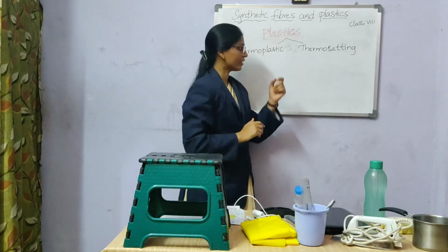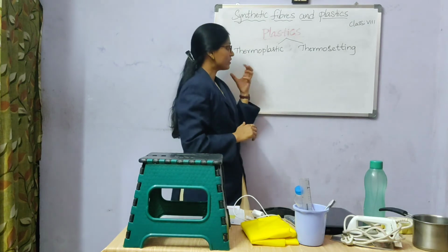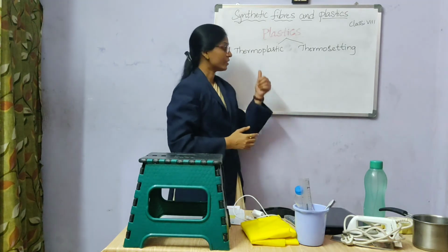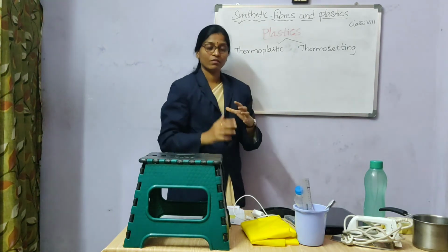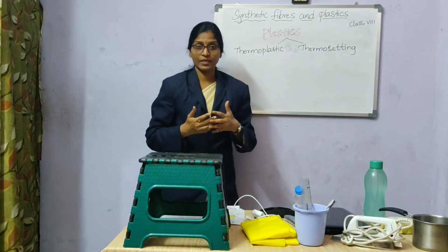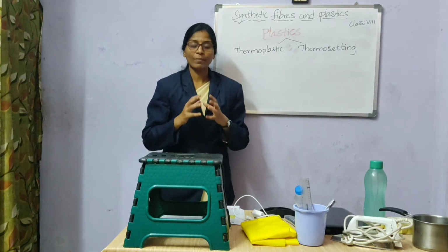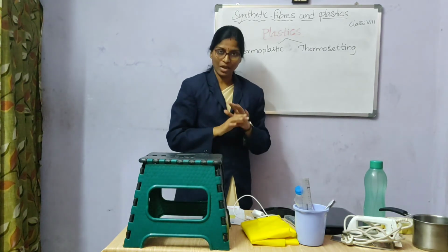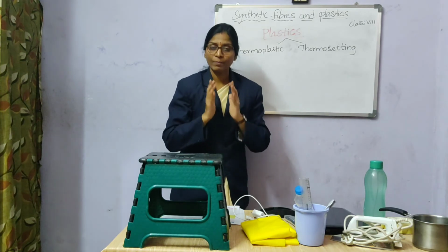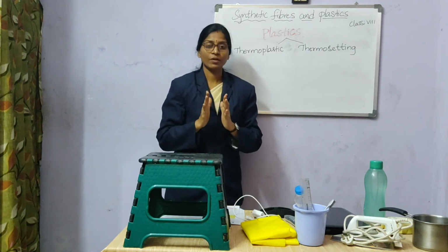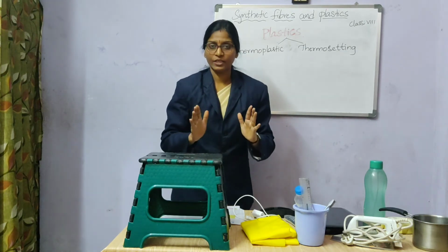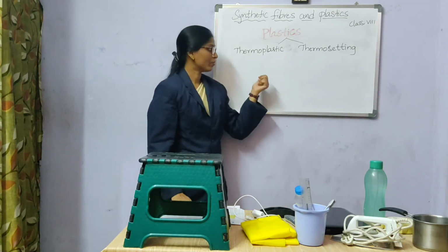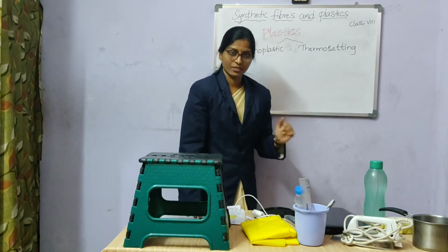So those which can withstand the heat are thermosetting plastics, and those which cannot withstand the heat and easily get deformed into different shapes are thermoplastics. So the thermoplastics can be recycled. They can be easily deformed, melted, and recycled into another form. But thermosetting plastics cannot be melted. Once they are prepared, they are stable and can withstand heat. They cannot be deformed, and once they are used, they cannot be recycled. So this is the difference between the thermoplastics and thermosetting plastics.